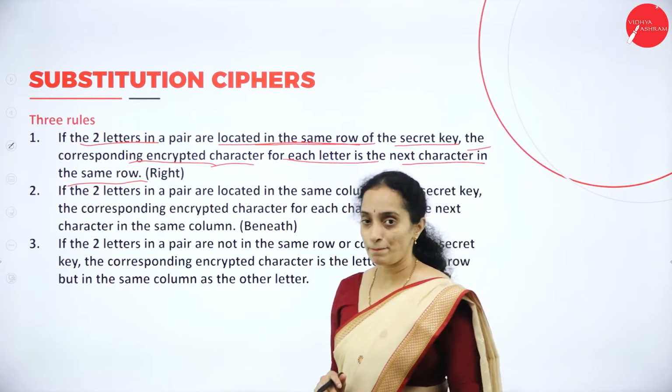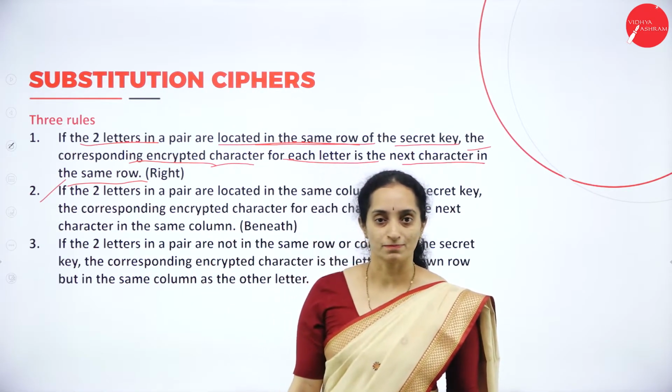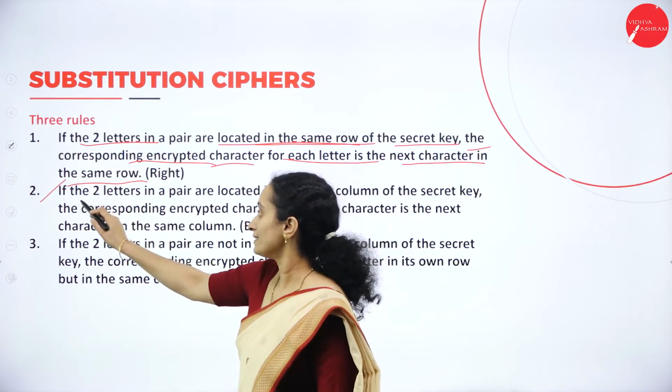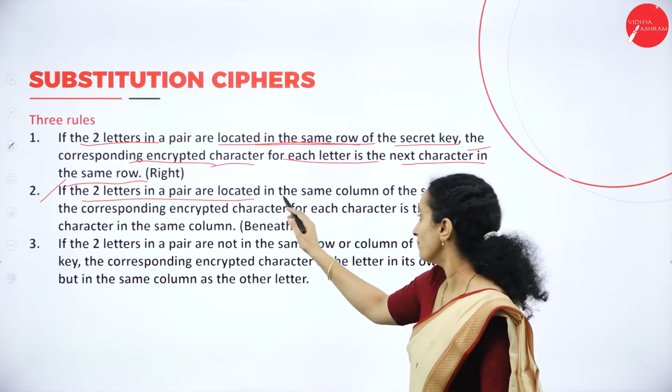Now, if you consider column-wise, the next case is if the 2 letters in a pair are located in the same column.